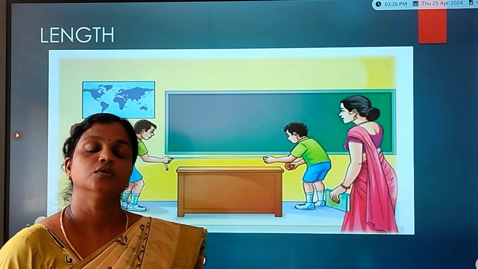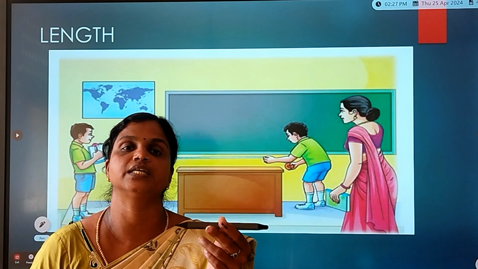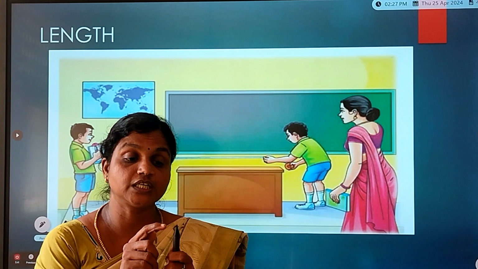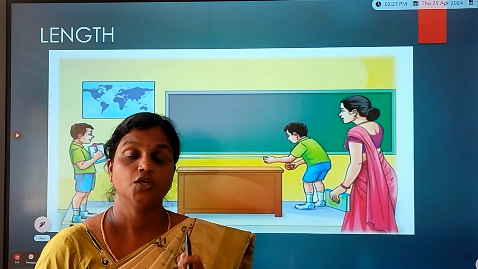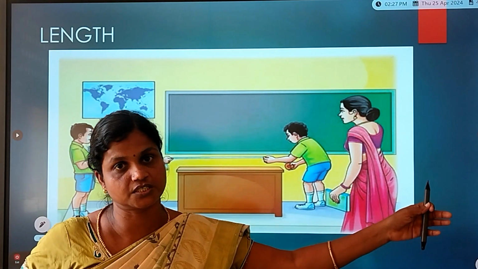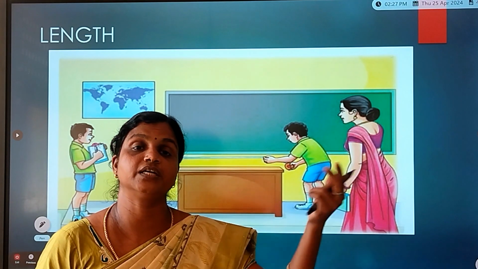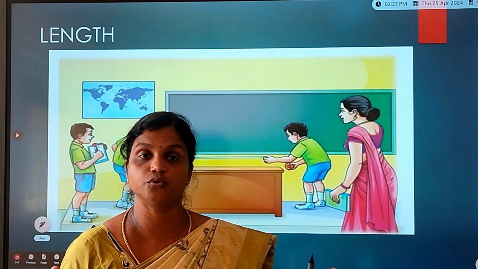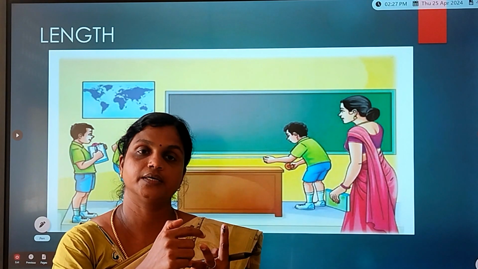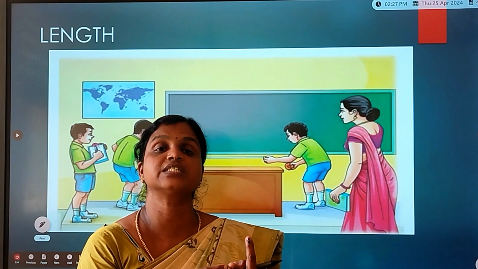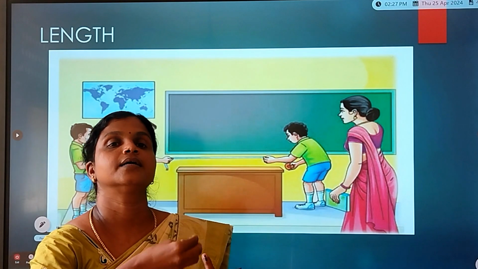Children, we have smaller units as well as bigger units. If you want to measure the length of the pencil, we can use the unit centimeter. If you want to measure the tip of the pencil, you can use the prefix millimeter. If you want to measure a large distance, such as the distance between two cities or two buildings, you can use a large unit called kilometer. See, centi, milli, kilo, these are the prefixes which are used to measure length.